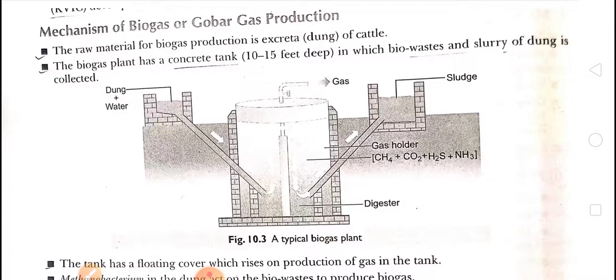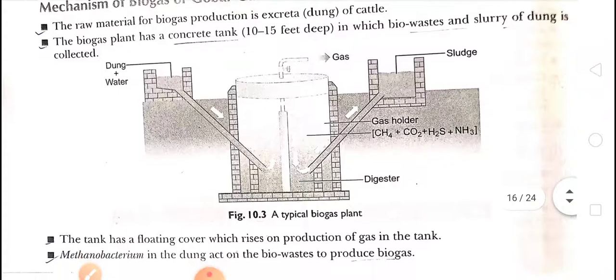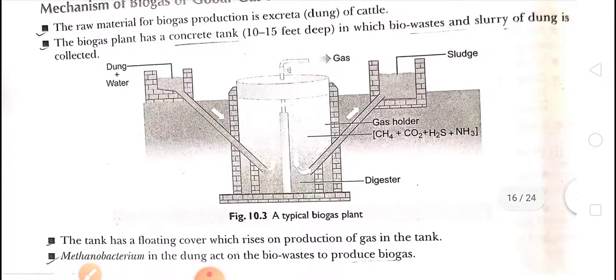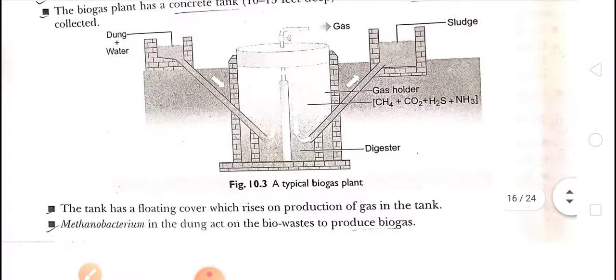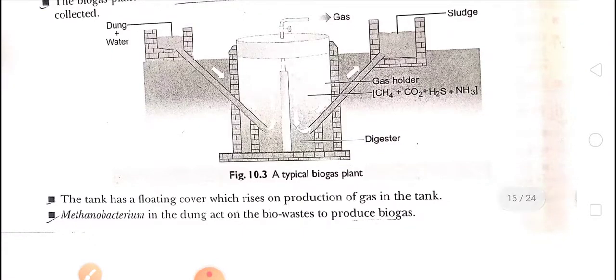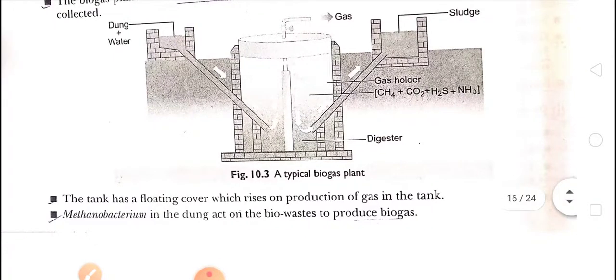Okay, so children, the tank has a floating cover which rises on the production of gas in the tank. Basically, methanobacterium acts on the dung and converts the dung or waste into gases.